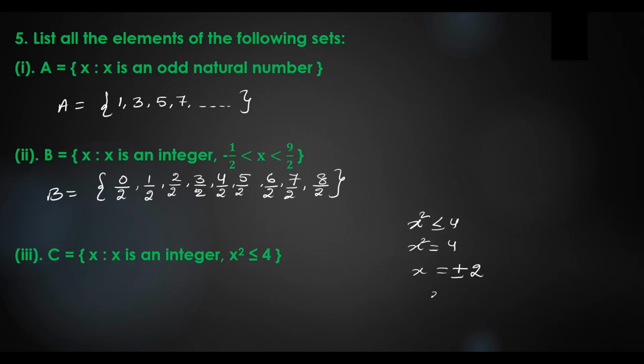So the x range would be minus 2 to plus 2. So we have to write here C is equal to, what are the values? Minus 2 comma minus 1 comma 0 comma 1 comma 2. So this is the way you have to write.